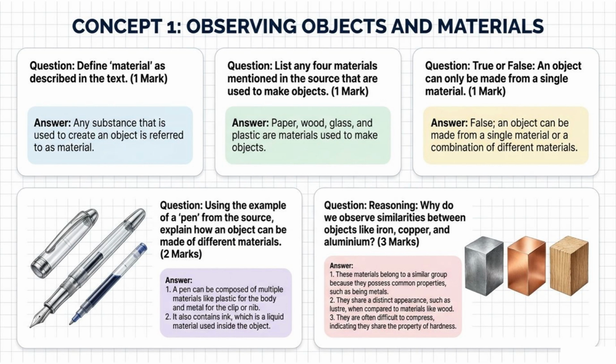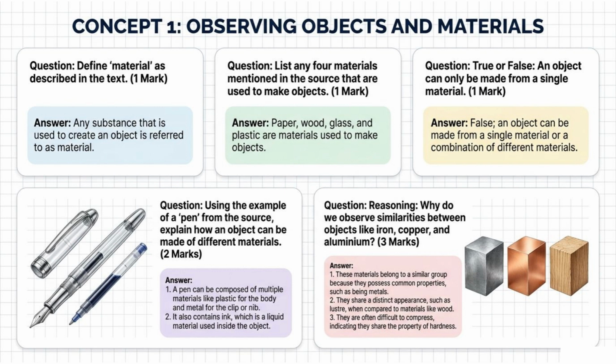Concept 1. Observing objects and materials. Question. Define material as described in the text. 1 mark. Any substance that is used to create an object is referred to as material. Question. List any 4 materials mentioned in the source that are used to make objects. 1 mark. Paper, wood, glass, and plastic are materials used to make objects.